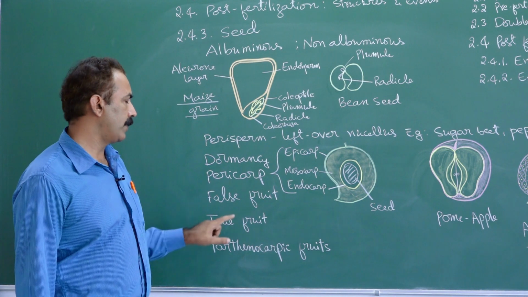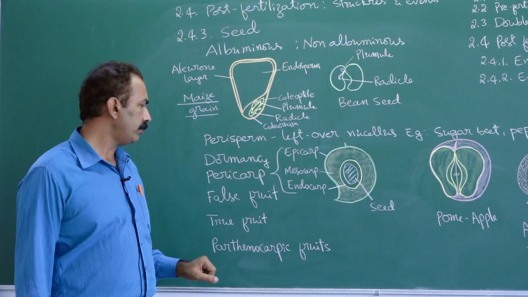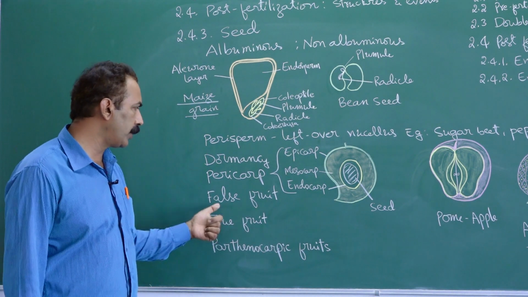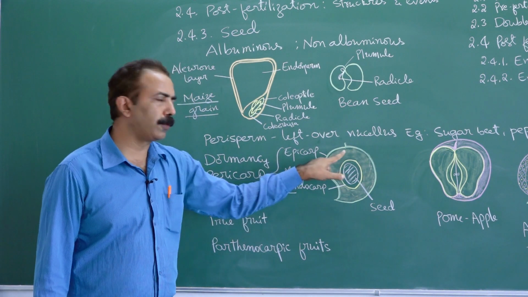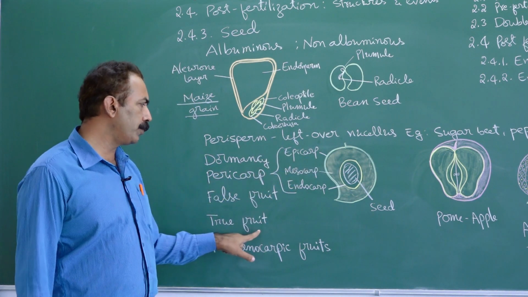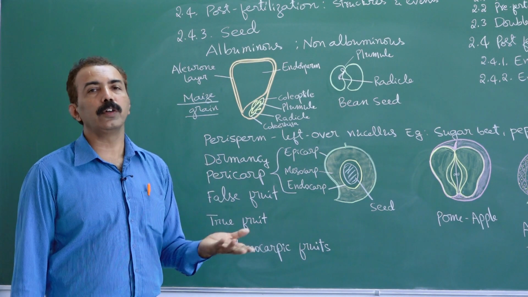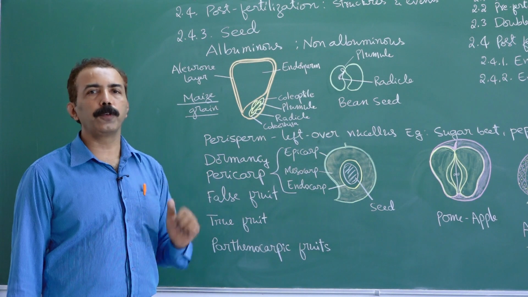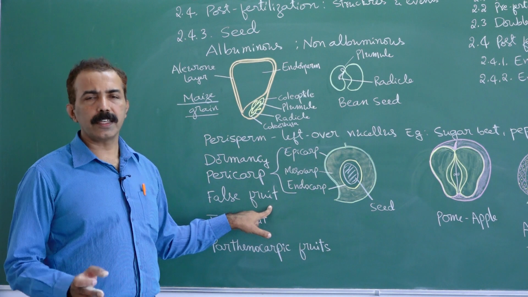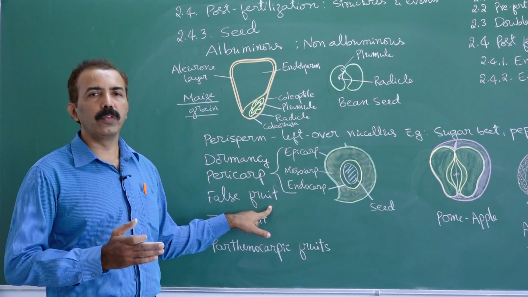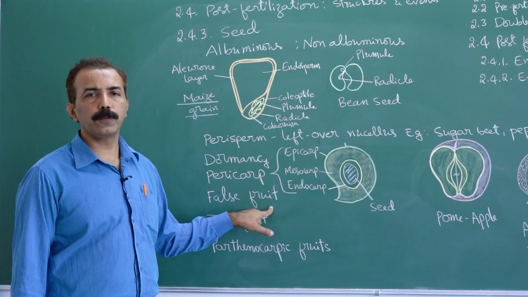In some cases the fruits are called false fruits. So what is the difference between true fruit and false fruit? When the ovary develops into fruit wall, you call it true fruit. If some part of the flower other than the ovary contributes to fruit formation, we call it false fruit.